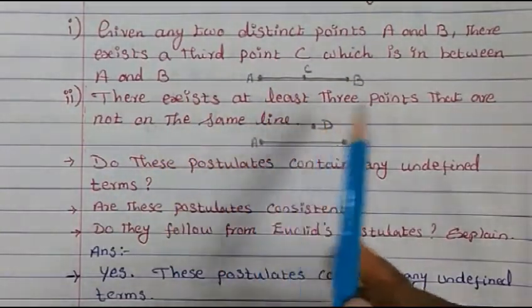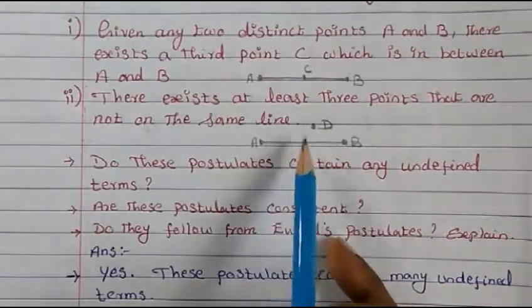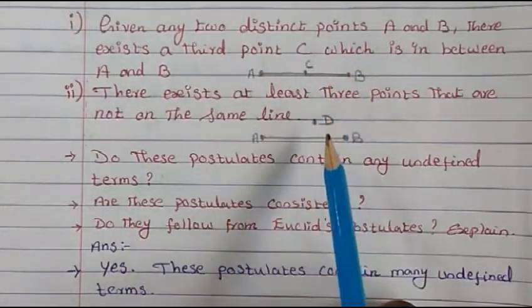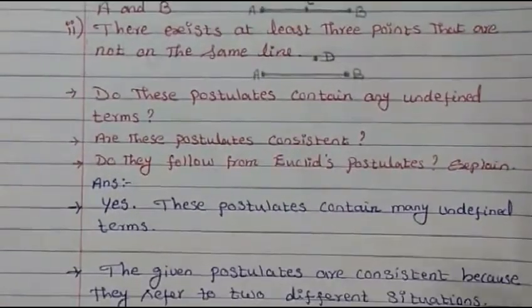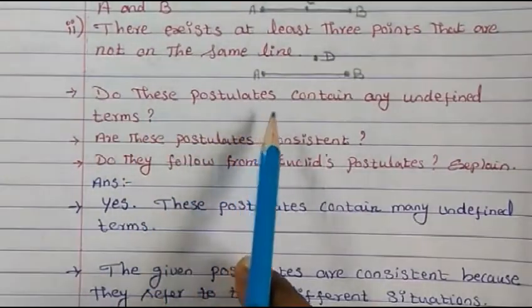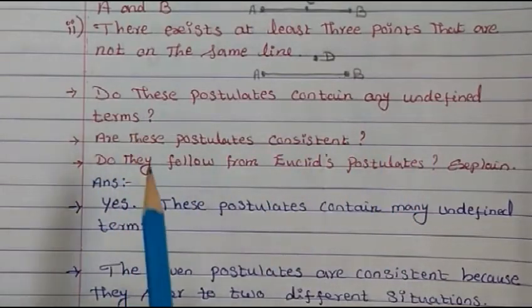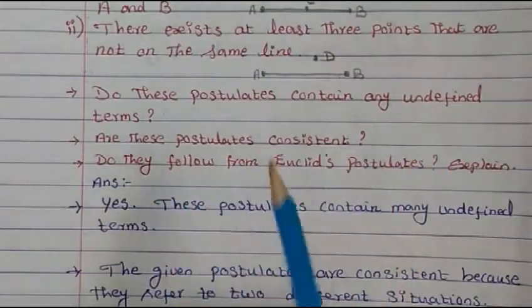Here, there exist at least 3 points that are not on the same line, so the third point is somewhere else. So these are the two situations. Now the question we have to answer is: do these postulates contain any undefined terms? This is the first question.